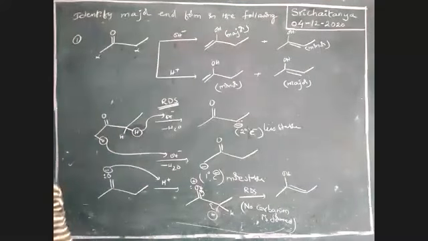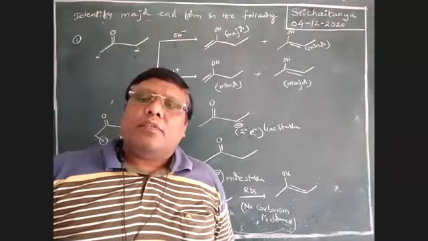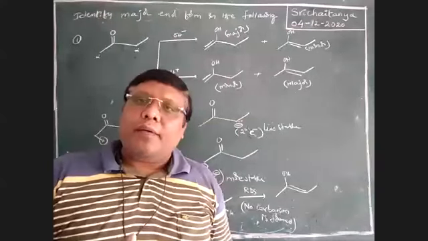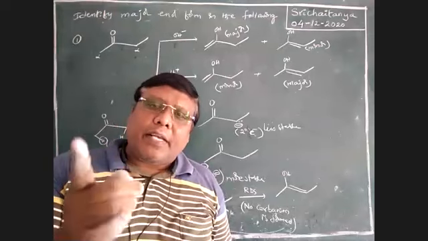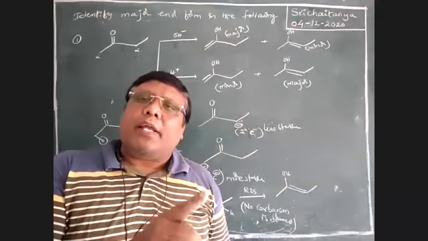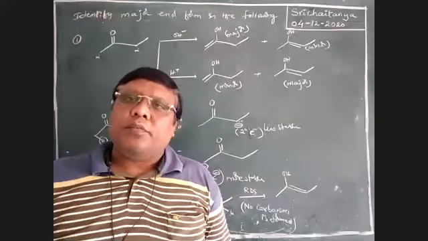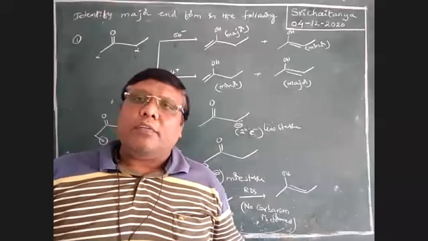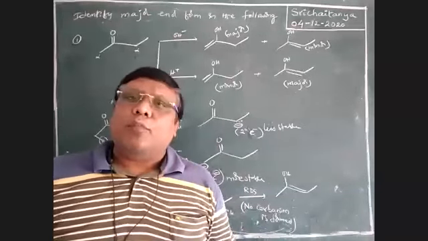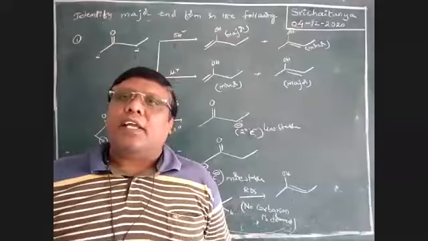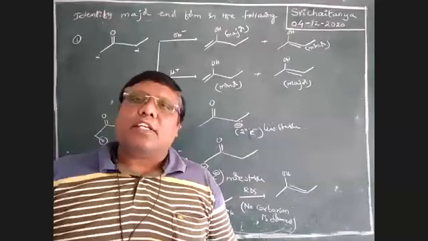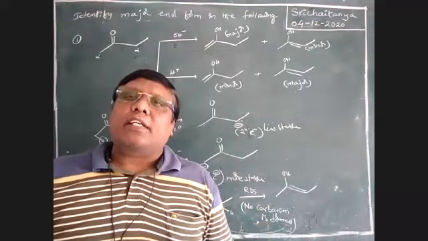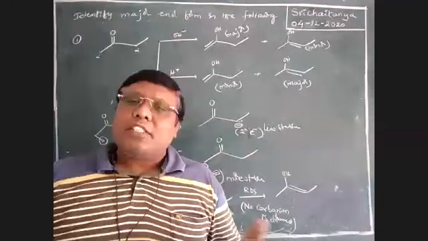So this is very, very important, boys. In base catalyzed reaction, the reaction intermediate is a carbanion. That is why the most stable carbanion is the primary one rather than the secondary, and the alkene related to the primary carbanion is the major product. In acid catalyzed reaction, no carbanion is formed. Therefore, the more substituted alkene is the final answer. In acid catalyzed reaction, the more substituted alkene is the final product. In base catalyzed reaction, the less substituted is the major product.